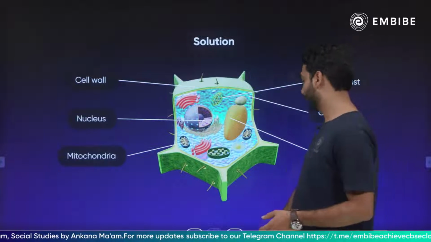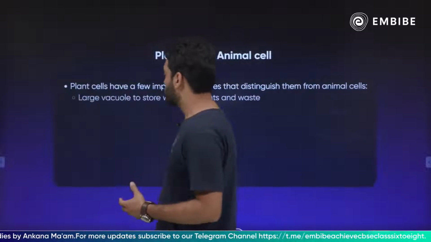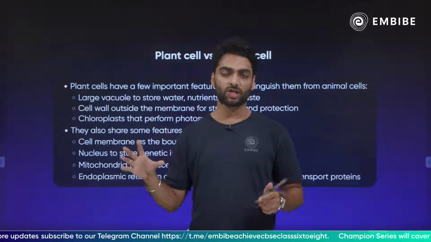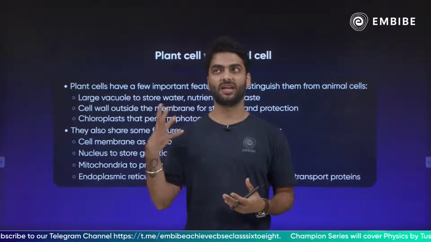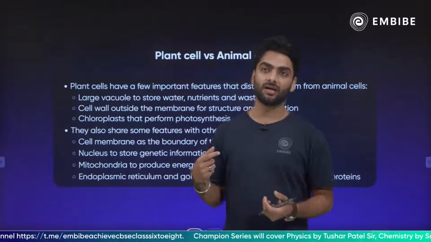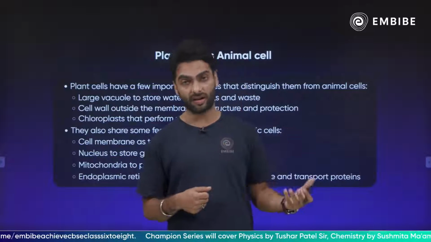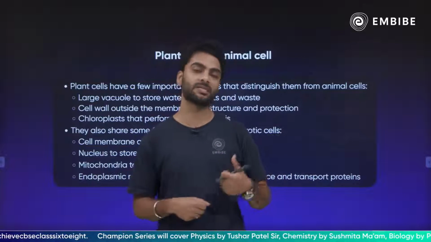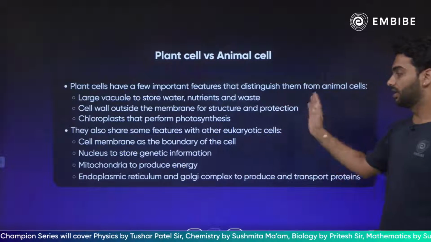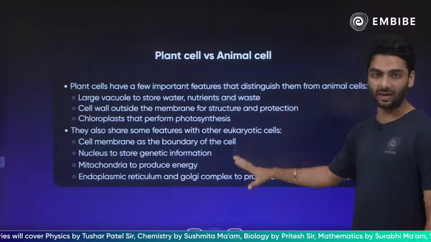Then the difference between plant cell and animal cell is that plant cell is a bit squarish, animal cell is roundish. Plant cell has a very large central vacuole, animal cell has small vacuoles. Plant cell has a cell wall, animal cell does not have a cell wall. Plant cell has plastids, animal cell doesn't have a plastid, right? So these are the differences between plant cell and animal cell.